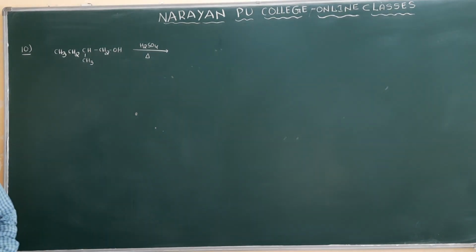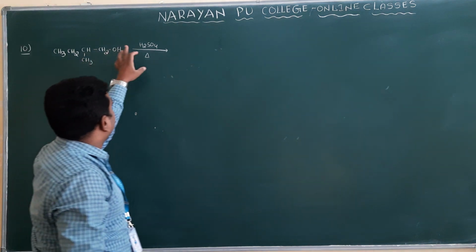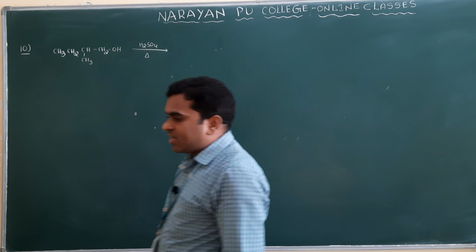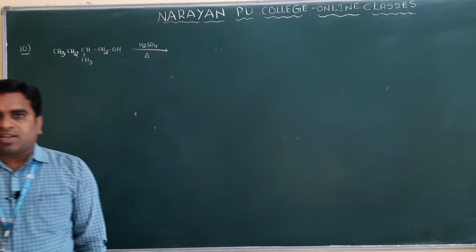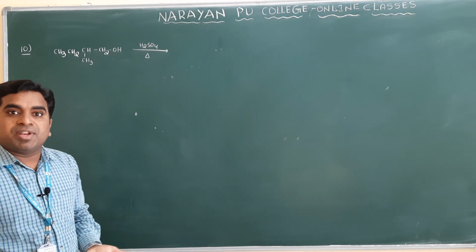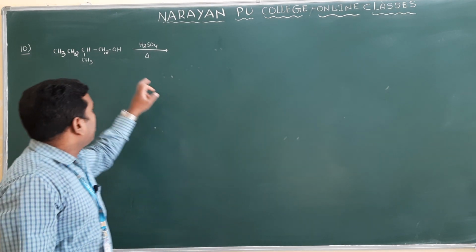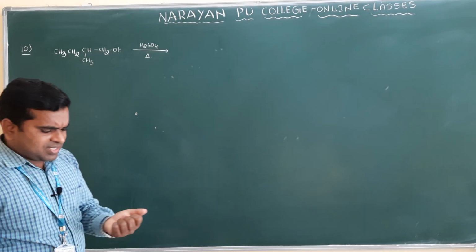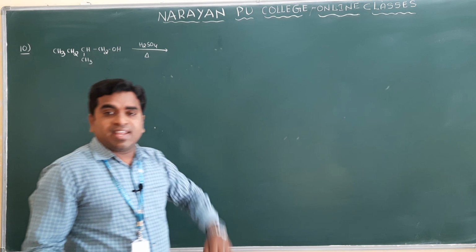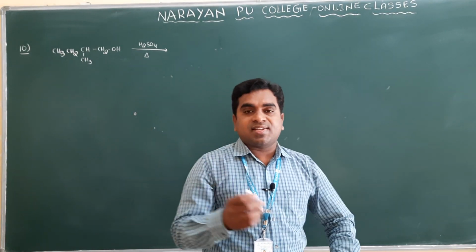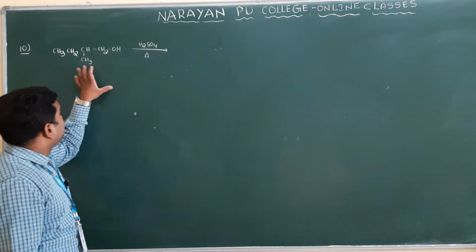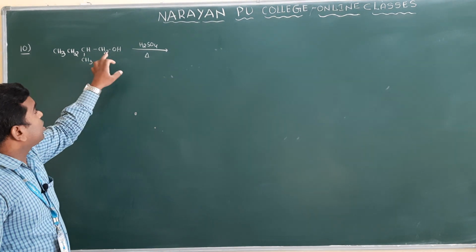So this is the compound they have given, with H2SO4 as acidic medium, and heat. They are asking what the major product is here. Heat means which reaction will take place? Elimination. So with heat there is an elimination reaction. This is the conversion of alcohols to alkene, which we have already discussed in haloalkanes and haloarenes. So what is the intermediate in this reaction?